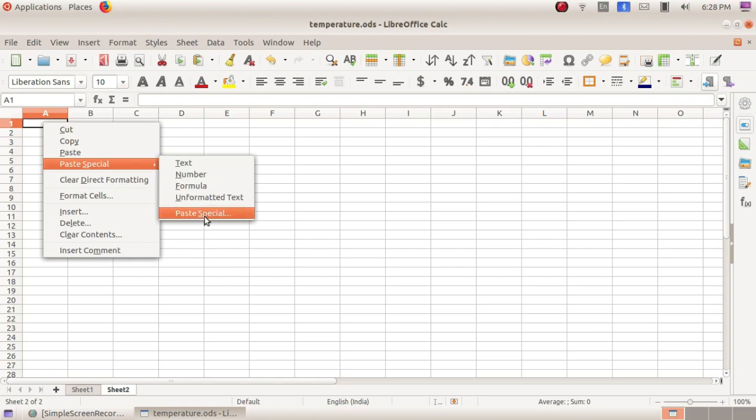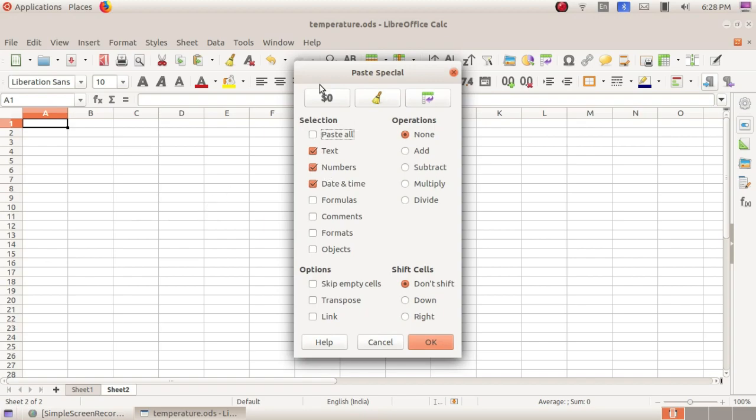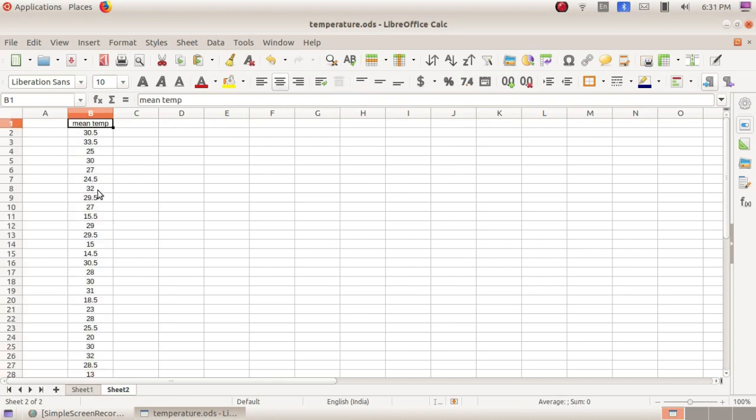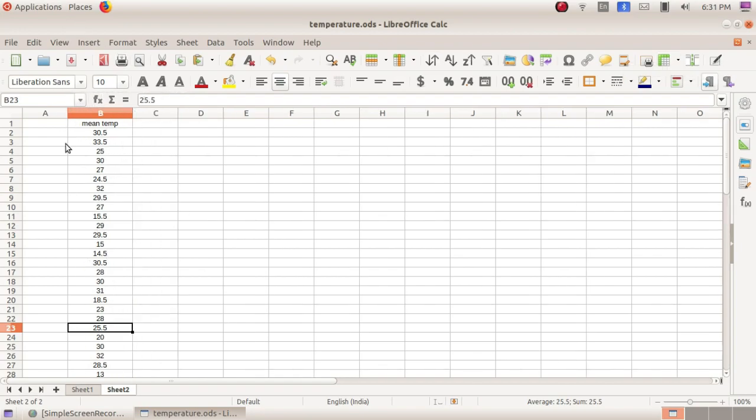Here you can select the dialog box by selecting paste special. So you have got the options, you can use the different sections. Okay, here you can choose the transpose option. Click on here and click OK. Okay, so the content will be pasted. So like this you can copy the content and paste it in another sheet using this order.